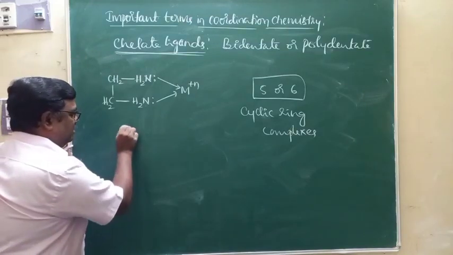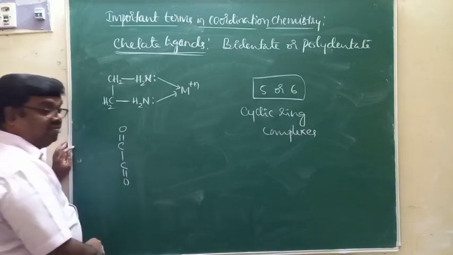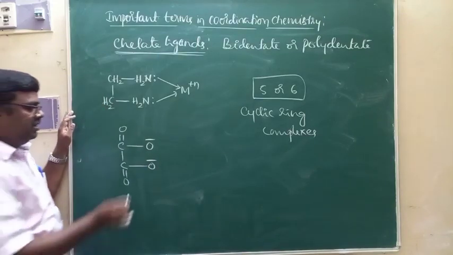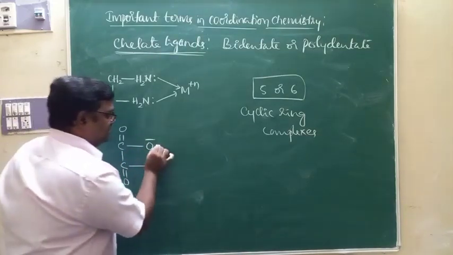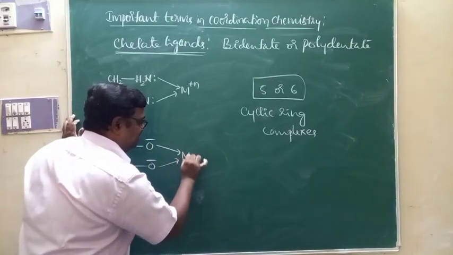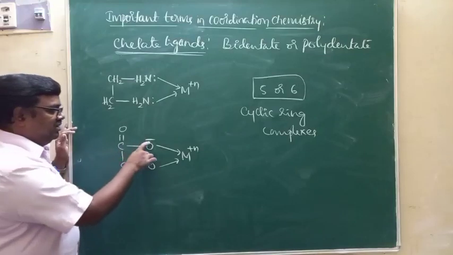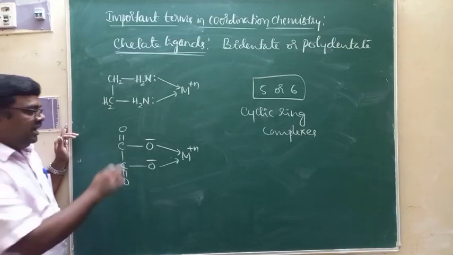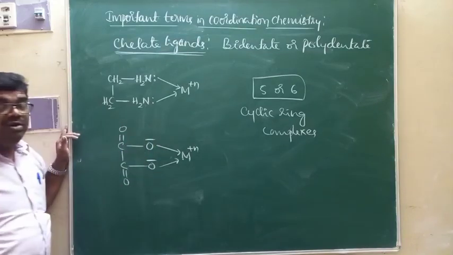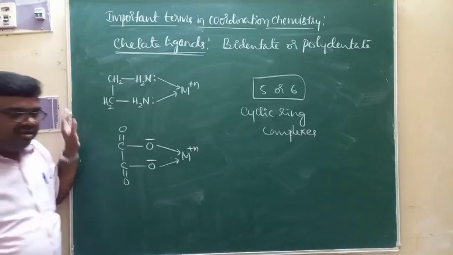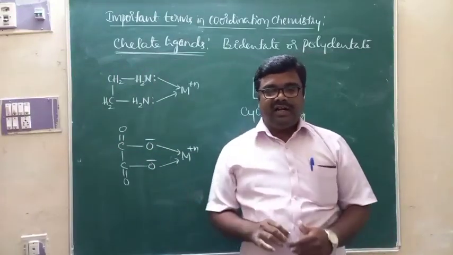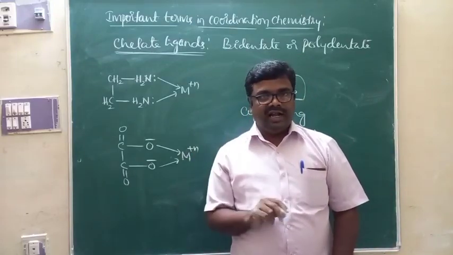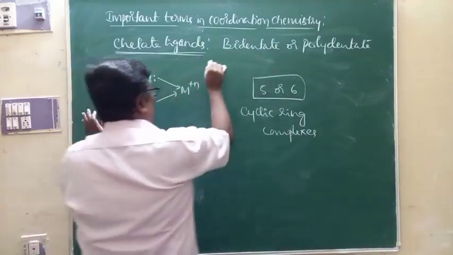Apart from that, oxalato is one more bidentate ligand. 2 oxygen atoms are donor atoms. When they form coordination bond with the central metal ion, you get a 5 membered cyclic ring. And of course, therefore, oxalato is also a chelate ligand. You can give any bidentate ligand or polydentate ligand as an example for chelate ligands. And the resulting complex is called a chelate.